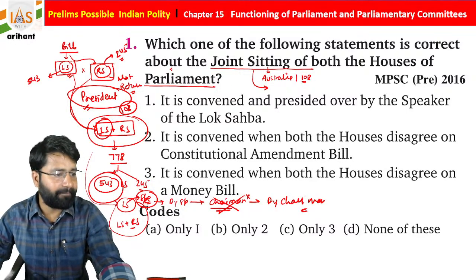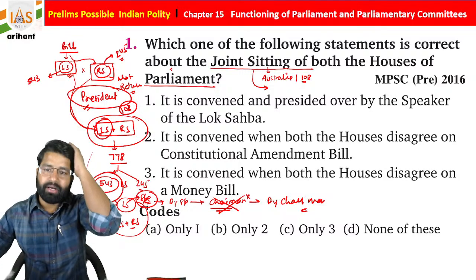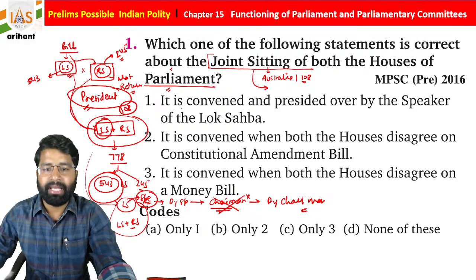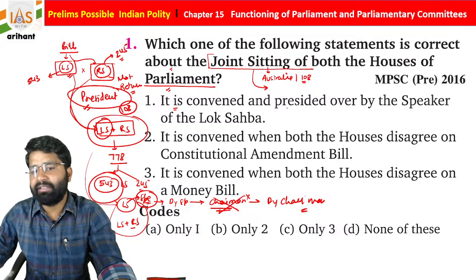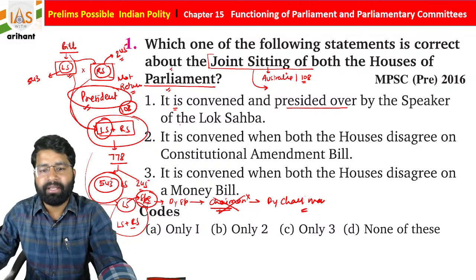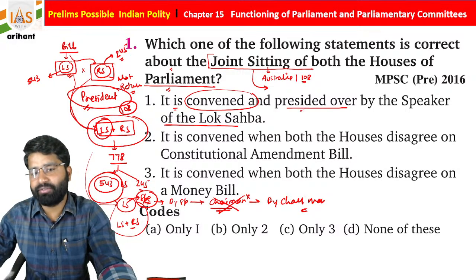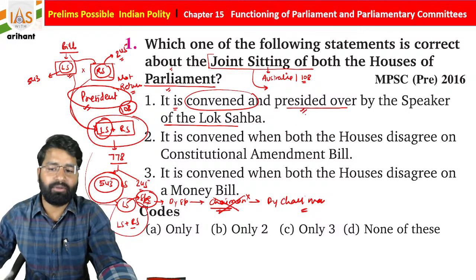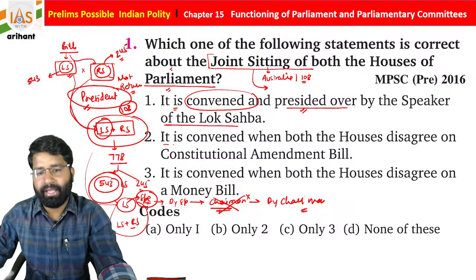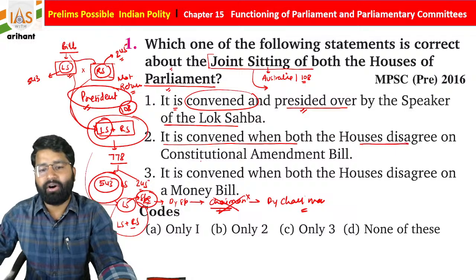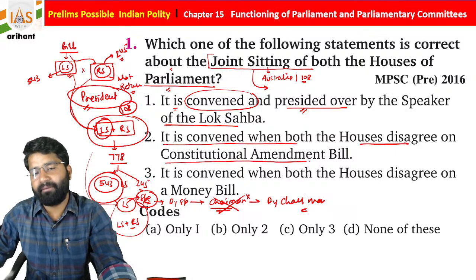I hope you are all getting it. Okay, so which one of the following statements is correct about the joint sitting of both houses of the Parliament? It is convened and presided over by the Speaker of Lok Sabha. Now see the next statement: it is convened when both houses disagree on a constitutional amendment bill.